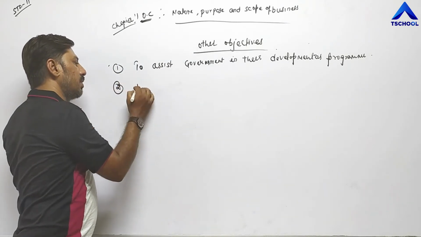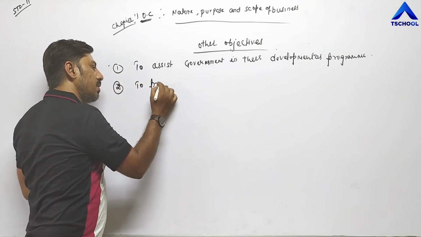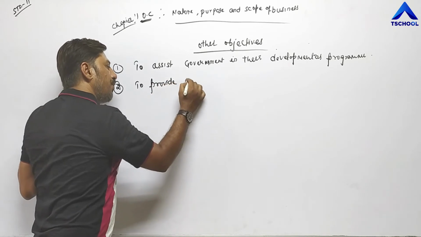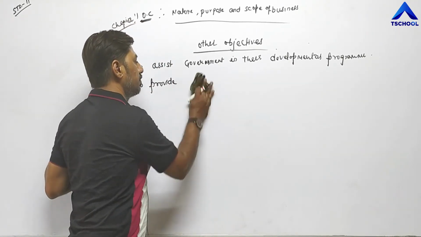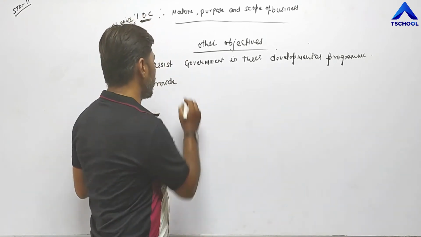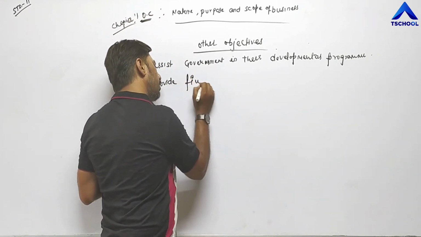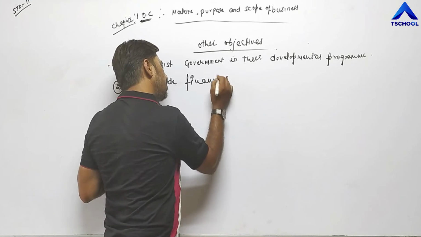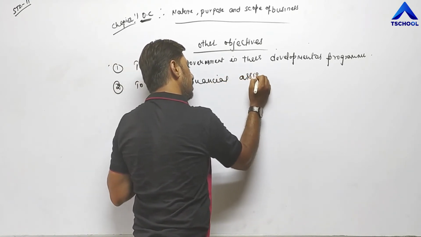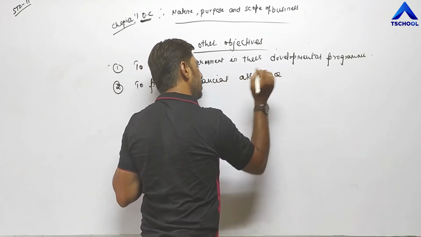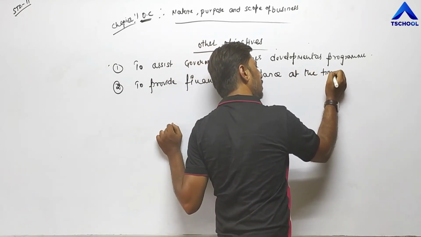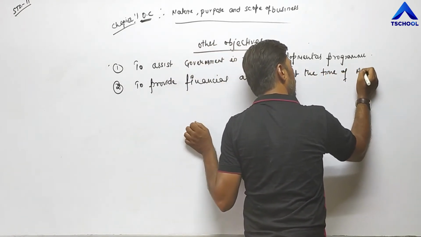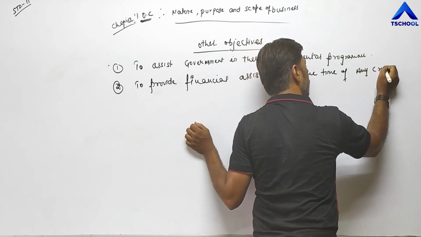Second, to provide financial assistance at the time of any crisis.